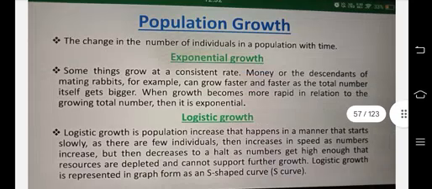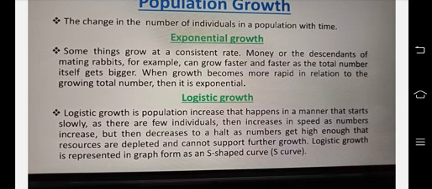Population growth: the change in the number of individuals in a population with time. Exponential growth: some things grow at a constant rate. Money or the descendants of mating rabbits, for example, can grow faster and faster as the total number itself gets bigger. When growth becomes more rapid in relation to the total number, then it is exponential.